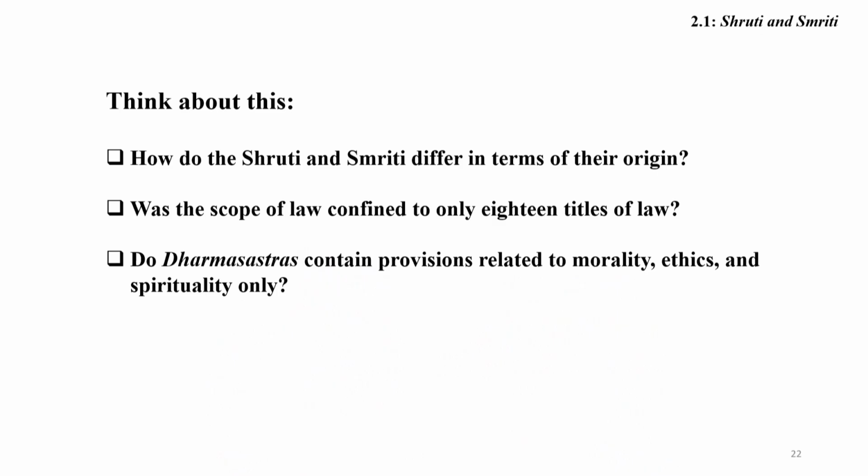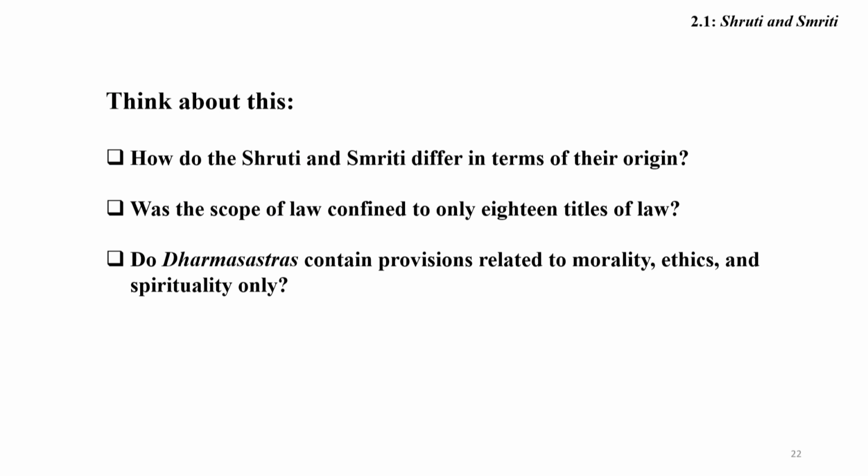But we should think about this: where there is a conflict between different Smritis, we will focus on the logical part of the Smriti. So long as you are able to avoid the conflict, you may avoid the conflicts. This is the discussion and discourse. Think about certain points, friends. How do Shruti and Smriti differ in terms of their origin?